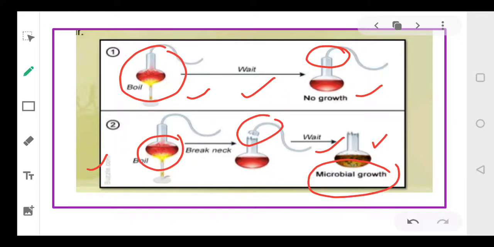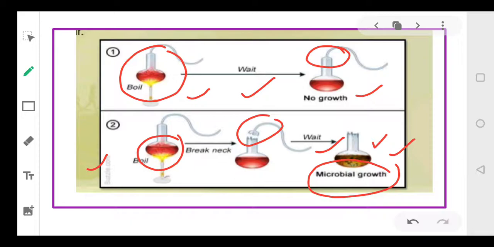After a few days, new living organisms started arising from the yeast which was killed by heating or by boiling. So life started existing in it. So the theory of spontaneous generation was dismissed by Louis Pasteur.